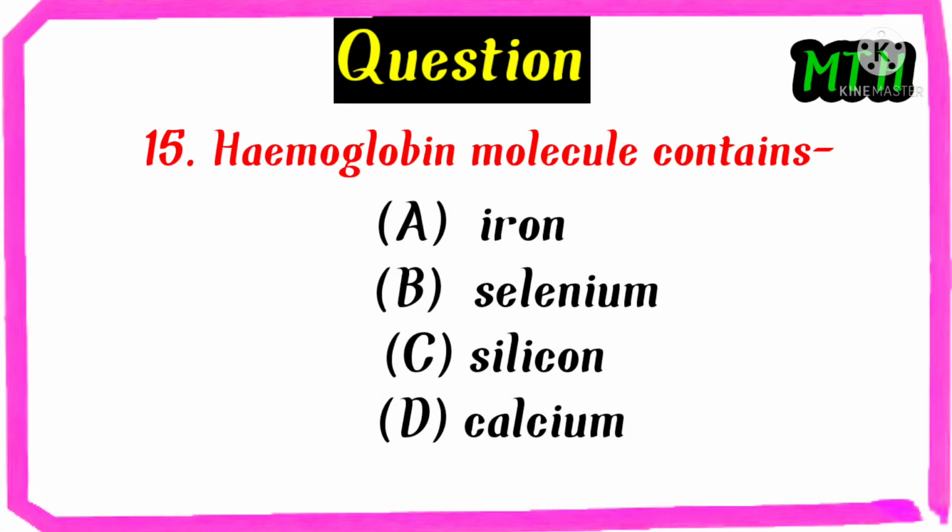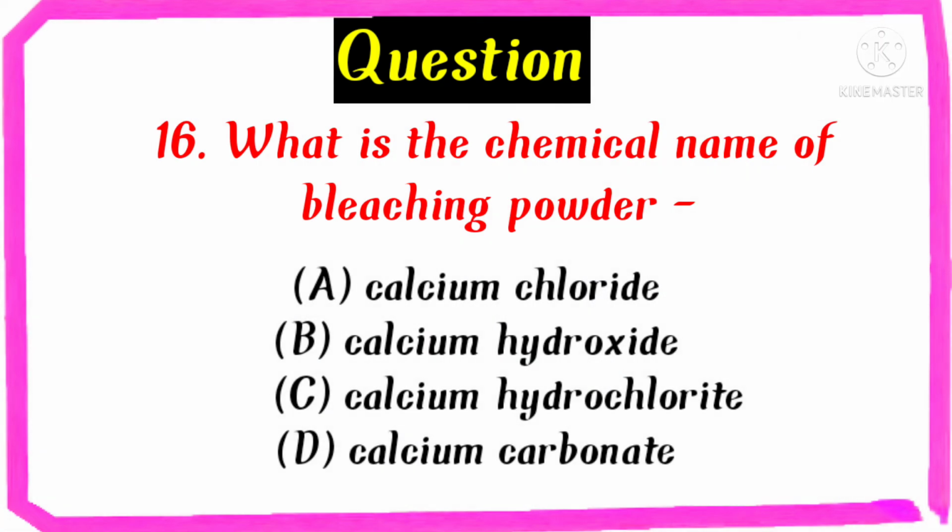Hemoglobin molecule contains iron, selenium, silicon, calcium. The right answer is iron. What is the chemical name of bleaching powder? Calcium chloride, calcium hydroxide, calcium hydrochloride, calcium carbonate. The right answer is calcium hydrochloride.